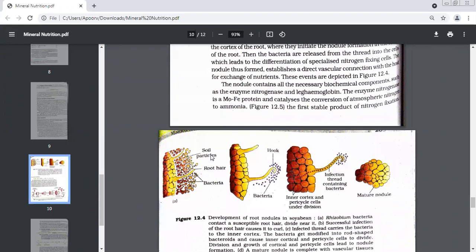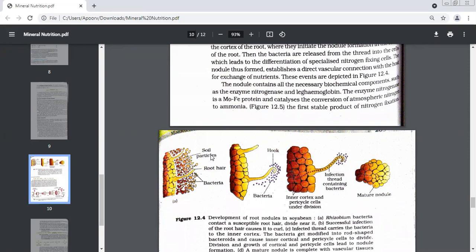They get attached to those cells. Yes, they get attached to which cells of the root hair? Epidermal. Yes, that is very important because the outermost layer is epidermal only. So they will get attached to the outer cells, that is, epidermal cells of the root hair. What will happen to the root hair? The shape of the root hair is going to change.